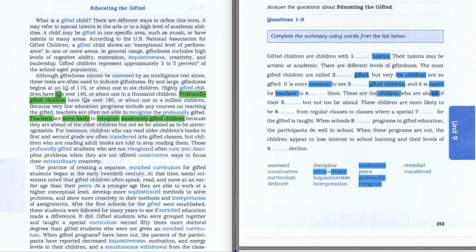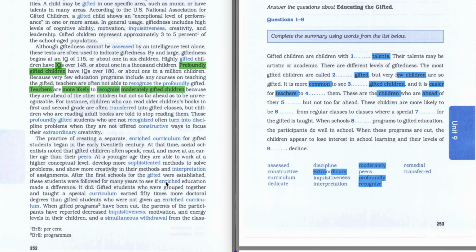And this is going to be our keywords. And we go further, and then we scan the text and try to find information about the time. So here there is information about ahead, but let's read this sentence. Teachers are more likely to recognize moderately gifted children because they are ahead of other children, but not so far ahead as to be unrecognizable.